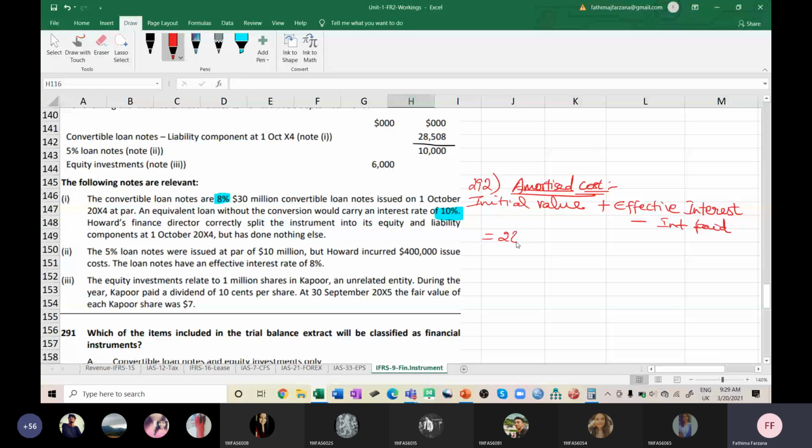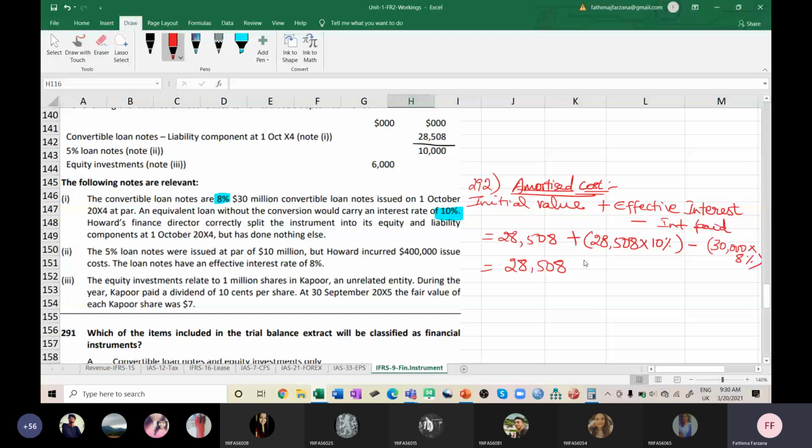So this is 28,508 plus the effective rate of 10% of 28,508. So it is 28,508 into 10%, minus interest. How much interest are you paying every year? 8%. 8% of what? 30 million. Very good. So 8% of 30 million you have to take. Since I've removed 3 zeros always, I'm taking only 30,000 here. 30,000 into 8%.